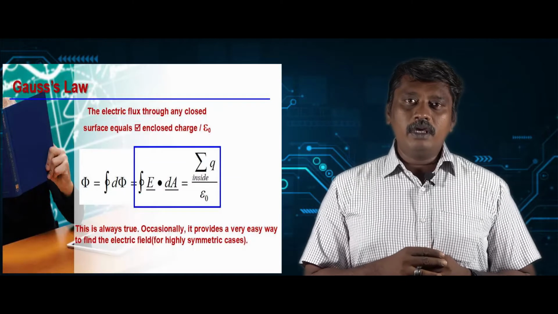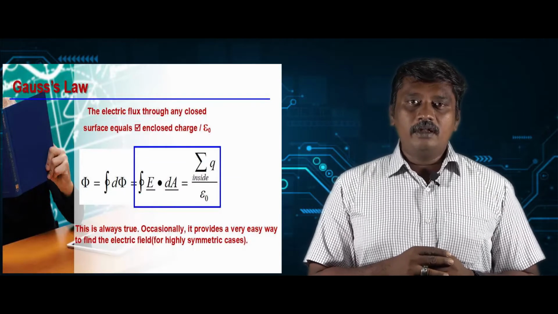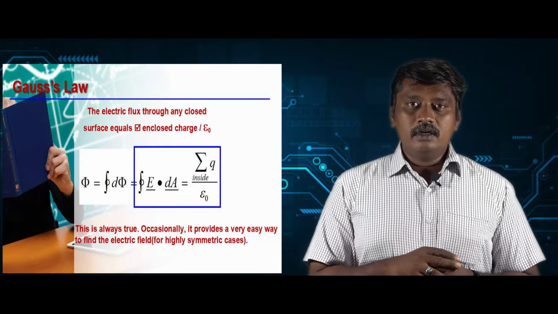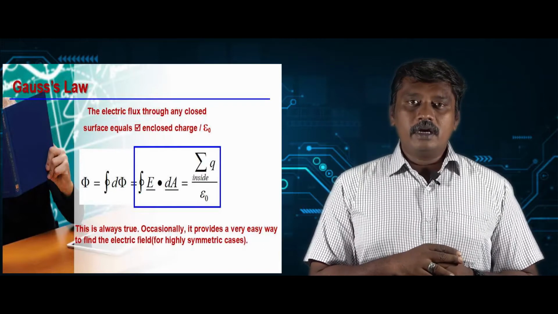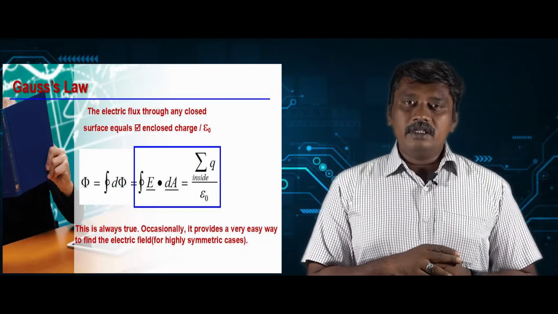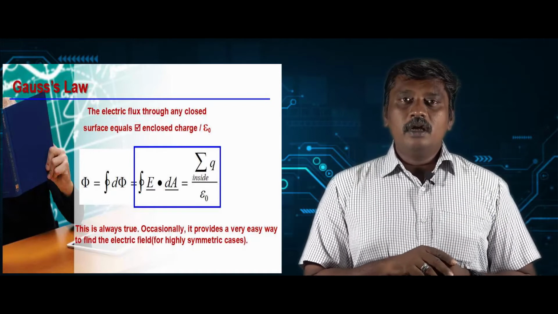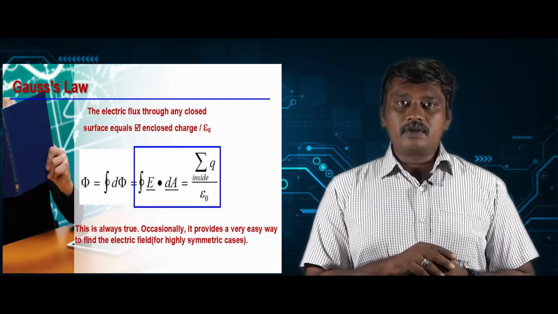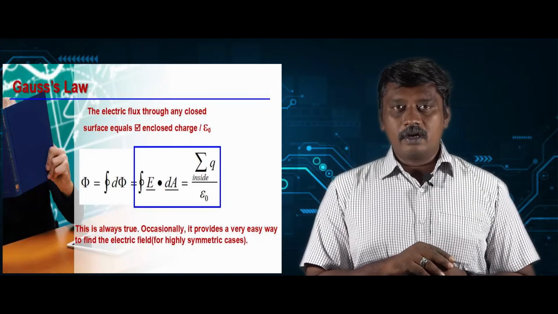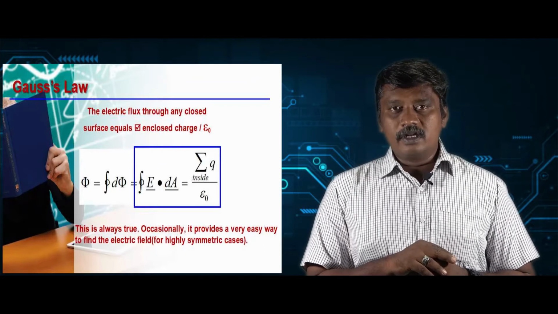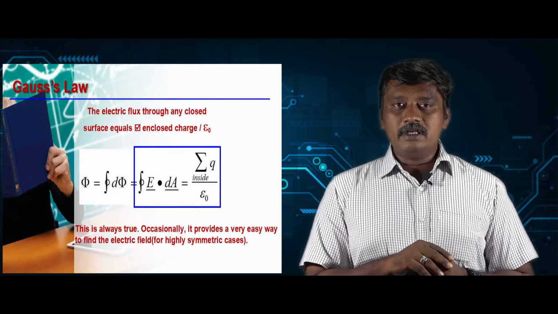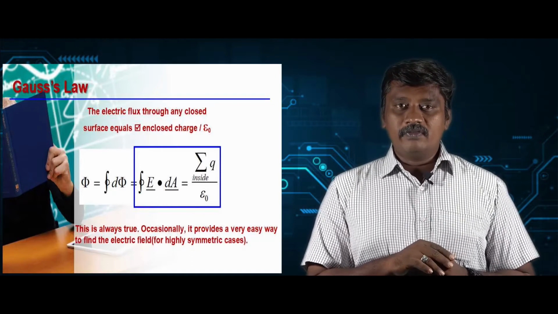Now we know about the electric lines of force and the electric flux. With this knowledge, we can move to Gauss law. What is Gauss law? This Gauss law is nothing but the relation between the flux through the given surface in an electric field and the charge enclosed by the surface. Hence, the Gauss law will explain the flux through the given surface is equal to the charge enclosed by the surface divided by epsilon naught. The summation Q is nothing but the charge enclosed by the surface. So the flux can be written as phi = summation Q divided by epsilon naught.